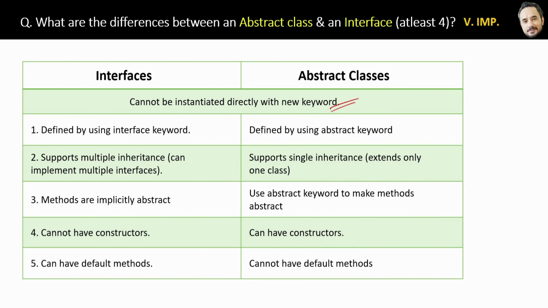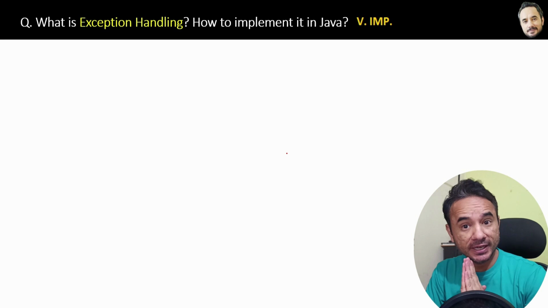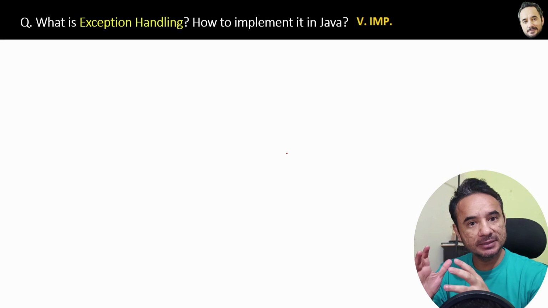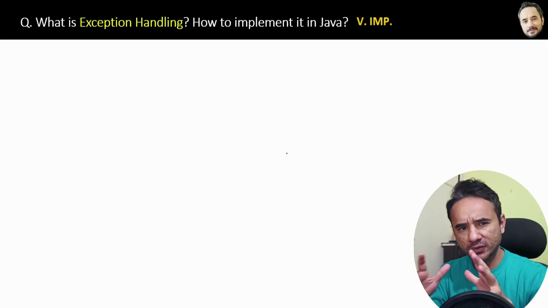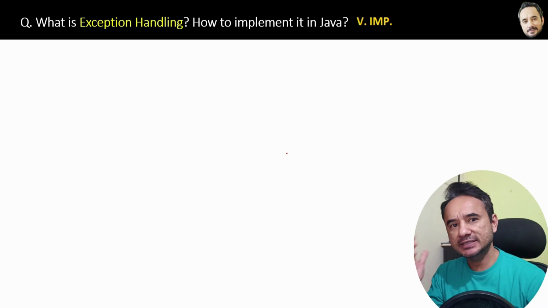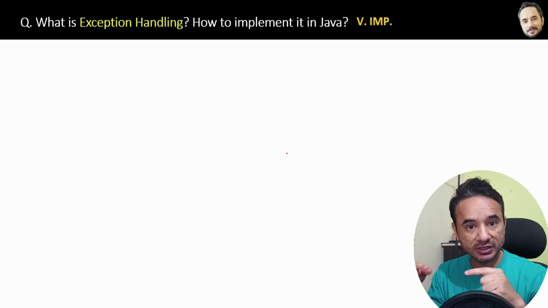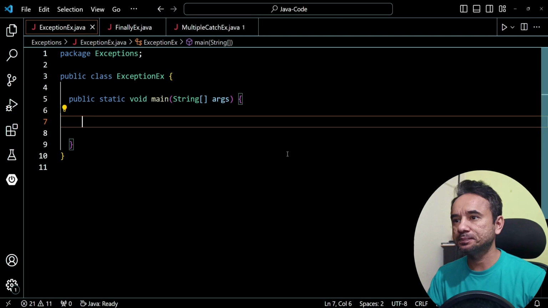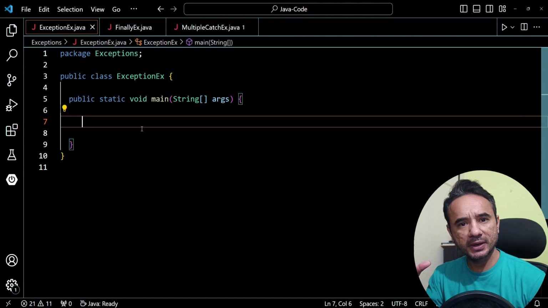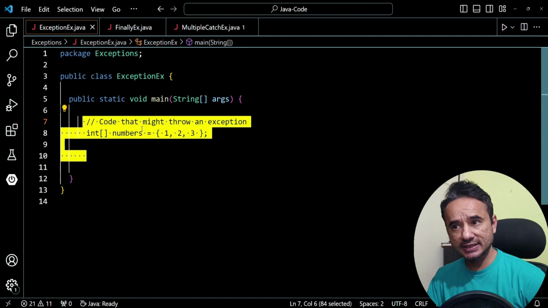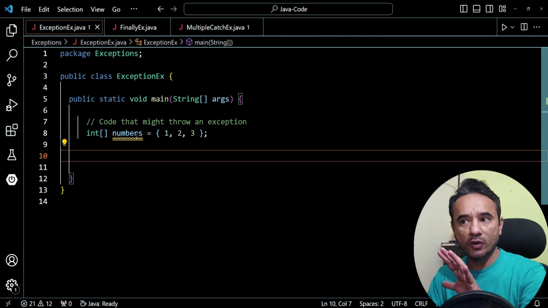What is exception handling? How to implement exception handling in Java? Very important question. Let's understand what an exception is and how to do exception handling with the help of a code example. Here is the main method, and inside we have an array of numbers.